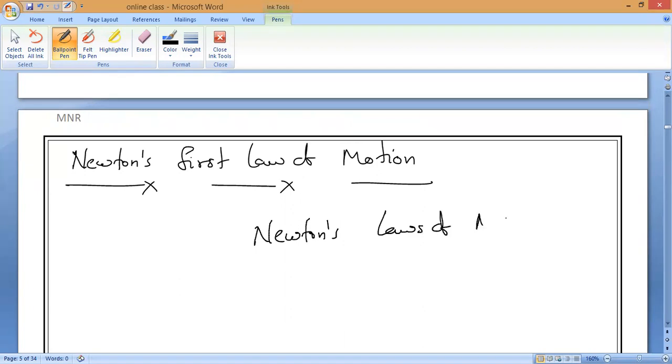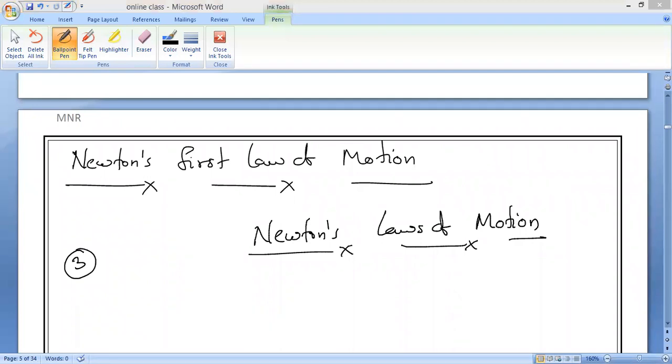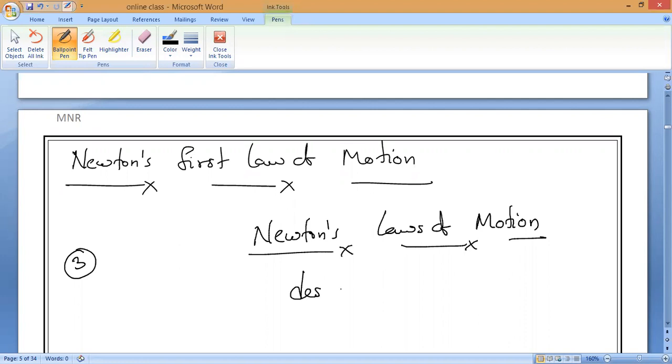Newton's laws of motion describe what? Forget about Newton's first law for now. Keep the heading: Newton's laws of motion. In total, how many laws has Newton given? Three laws. All three laws describe the motion of a body. Please write it: they describe the motion of bodies.